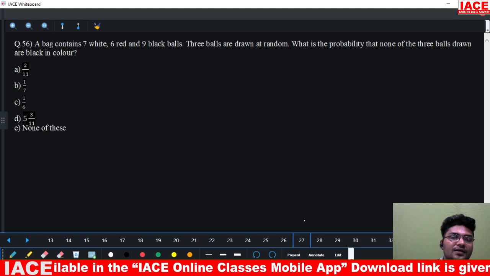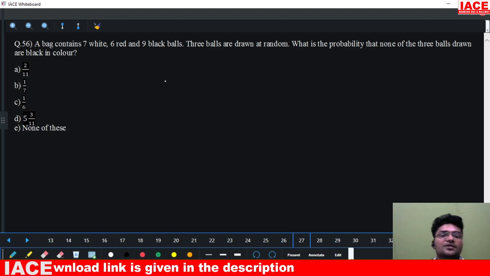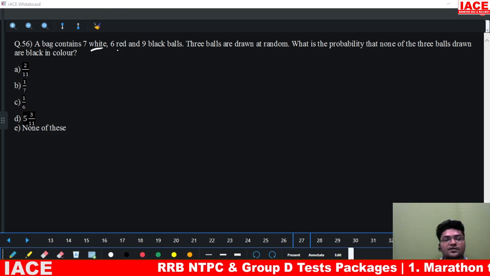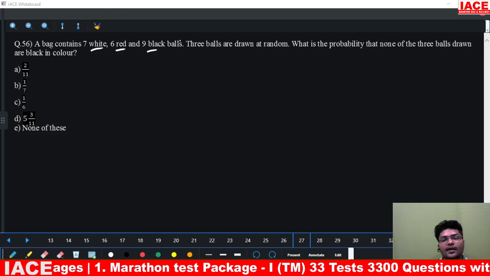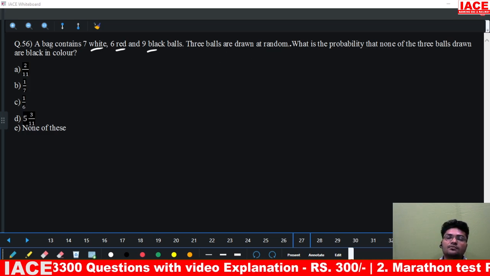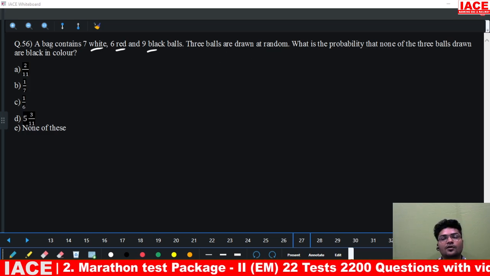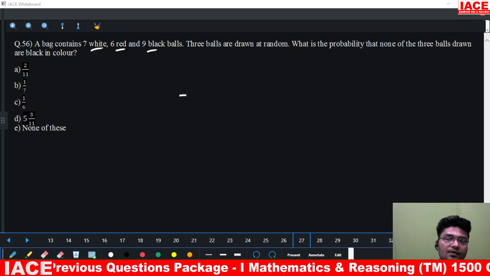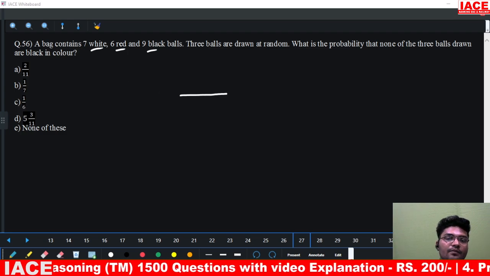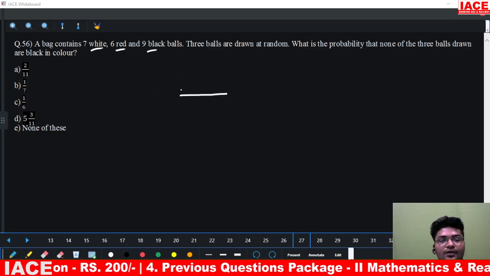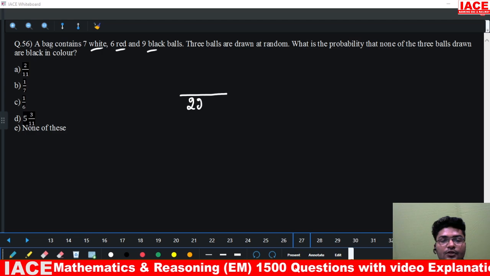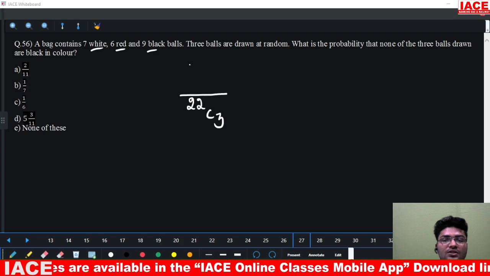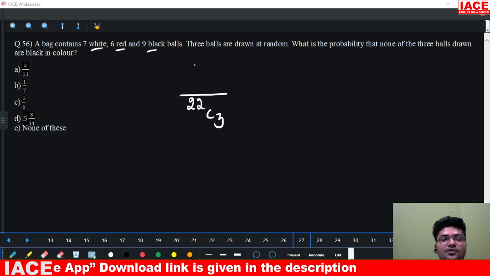Question number 56. What is this question saying? We have 7 white balls, 6 red balls and 9 black balls. 3 balls are drawn at random. What is the probability that none of the 3 balls drawn are black in color? What is the total number of outcomes? 7 plus 6 is 13, 13 plus 9 is 22. So we have 22, out of which we are picking 3: 22C3.